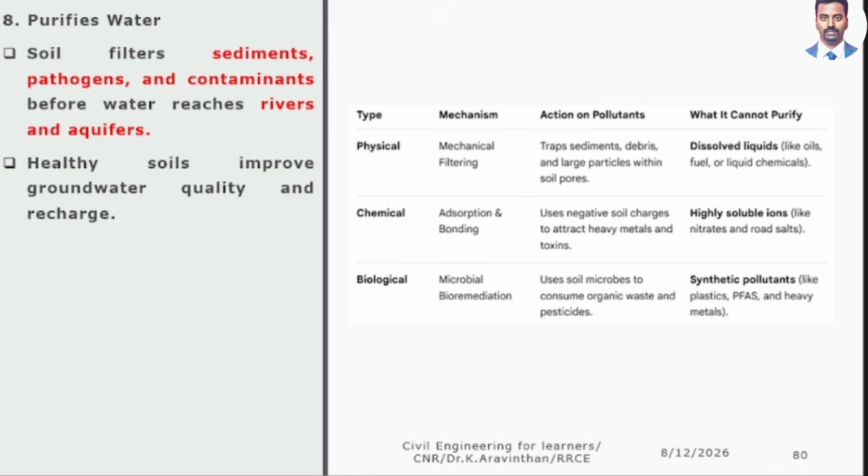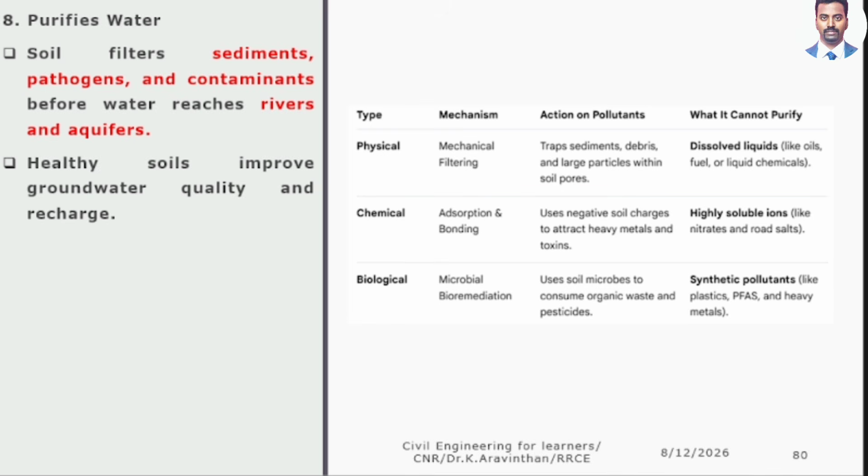Certain minerals only they can split, soils, but the nitrates it cannot split. That is how its chemical disadvantage is there. Biological advantage is bioremediation. It can remove bacteria. Certain bacteria soil itself can remove. Organic waste and pesticides, soil microbes it can remove.